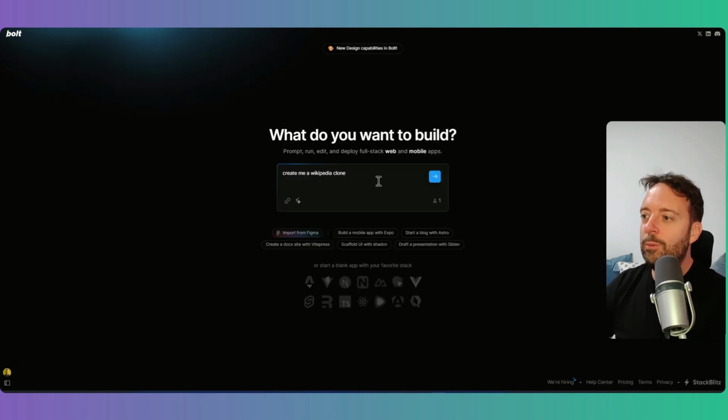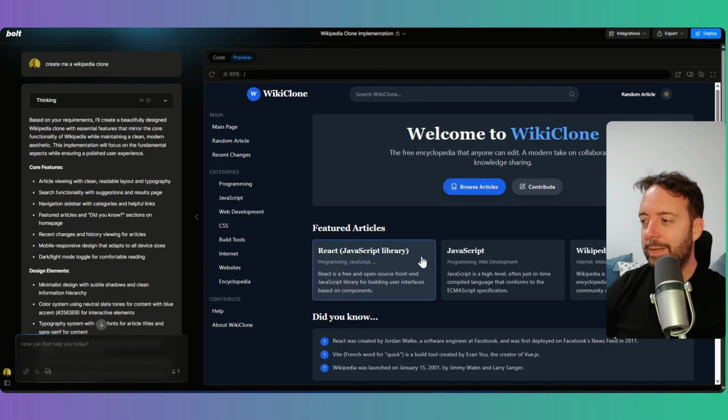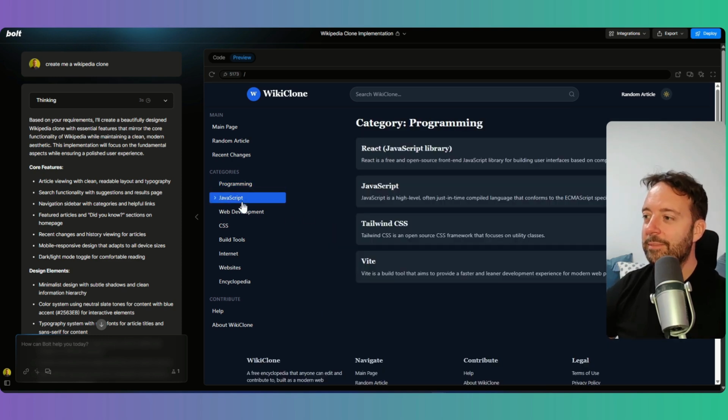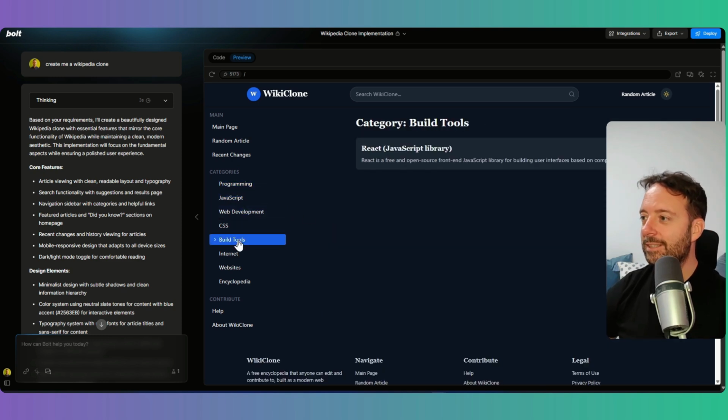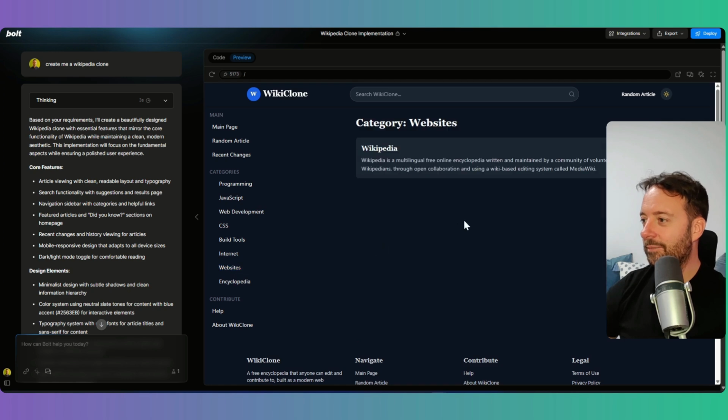Okay, let's create one more here. Let's create a Wikipedia clone. So this is my Wikipedia clone. Here you can see, maybe it thought about itself here. It created different categories about different web languages and stuff. So it's got different pages all about this. So it actually created all the pages for me as well. So that's pretty cool. Really amazing that it's done.